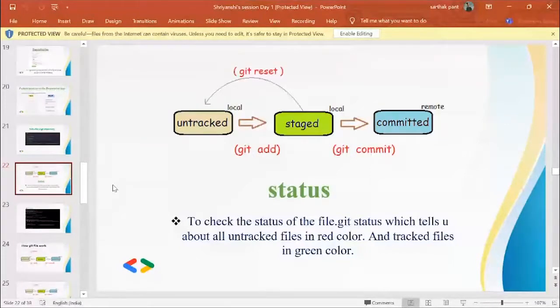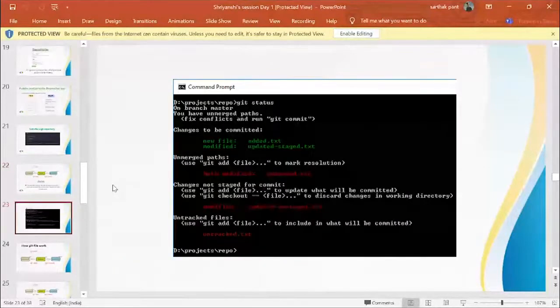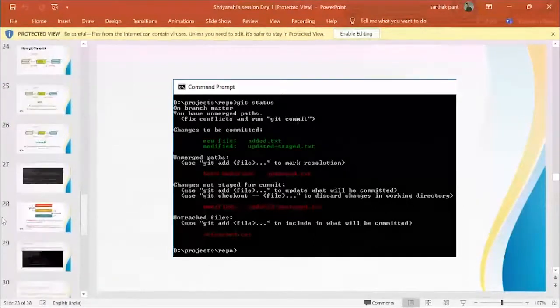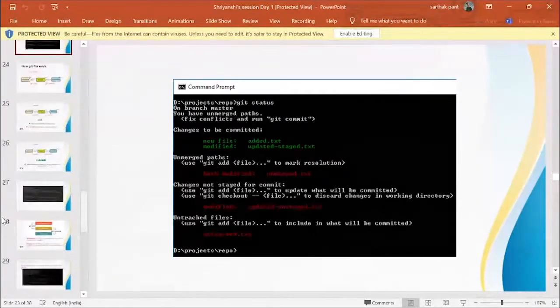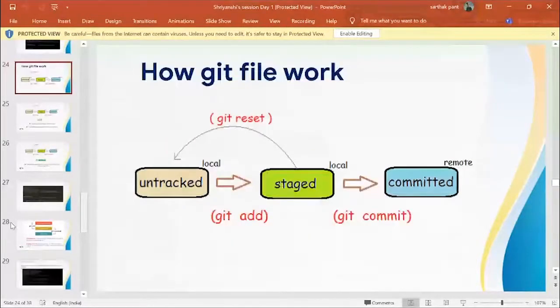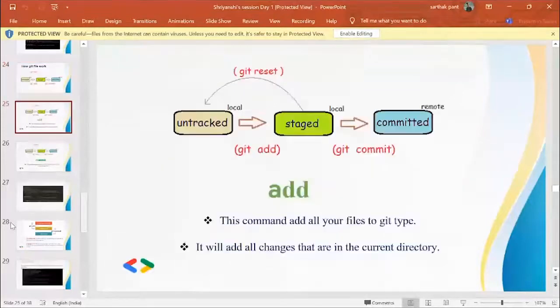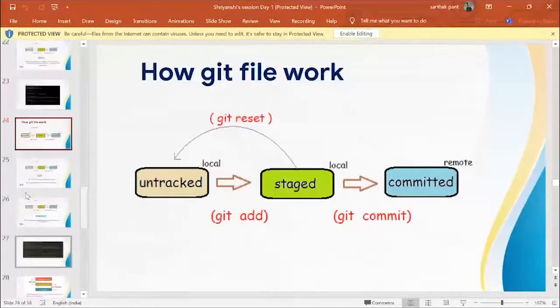Okay, so you can see untracked, staged, committed. You go from untracked to staged with git add, then from staged to committed with git commit, and then you can do the reset if you want to go to the previous commit. With git status, to check the status, all the untracked files come in red color and the tracked files come in green color.